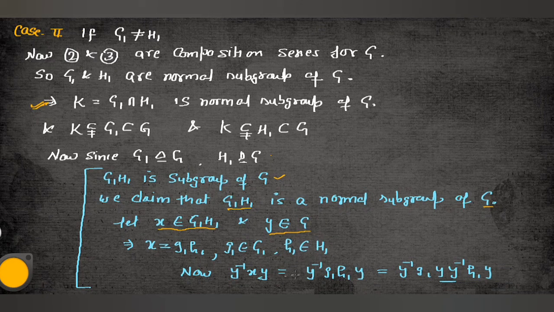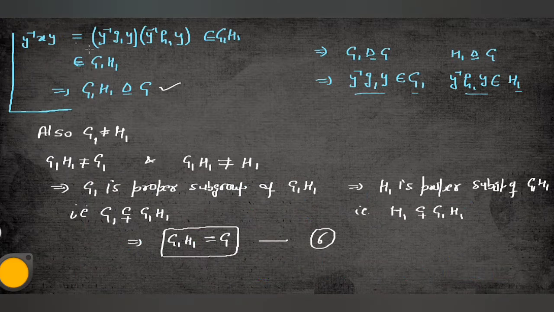So Y inverse XY is equal to what? Y inverse, as it is, X is G1 and H1. So X is G1 H1, and Y inverse XY is equal to Y inverse G1 H1 Y. So I insert Y and Y inverse in G1 and H1 as Y into Y inverse, nothing else. So here I can use the bracket: Y inverse G1 Y is separate and Y inverse H1 Y is separate.